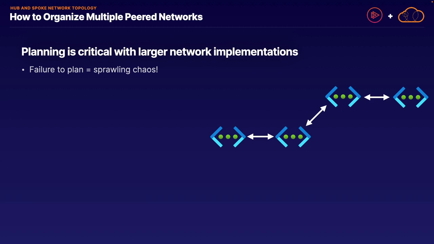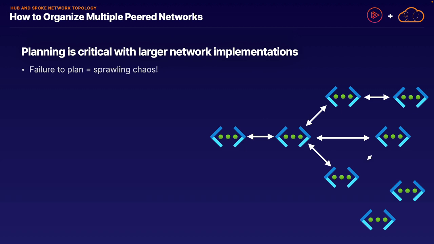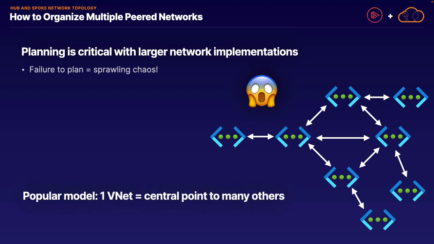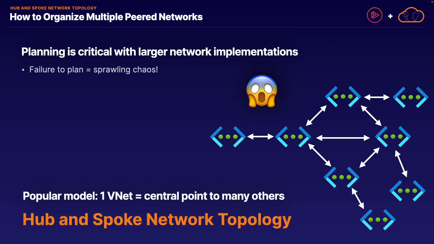As time goes on, as your network infrastructure continues growing, you may be adding more and more networks, and you have to peer those additional networks, none of which can transitively peer with each other, and, well, you have a little bit of a mess you've got to deal with at this point. So, what can we do about this? One best practice that Microsoft recommends is to have one single virtual network that acts as a central point to many other networks, and this is known as hub and spoke network topology.